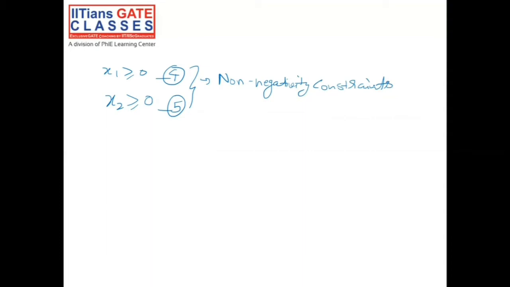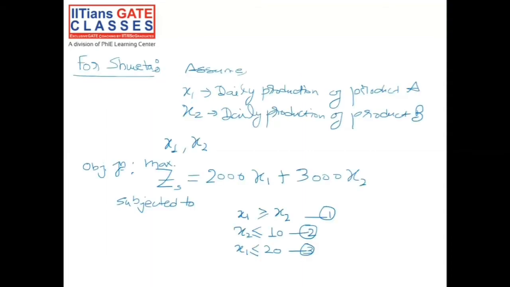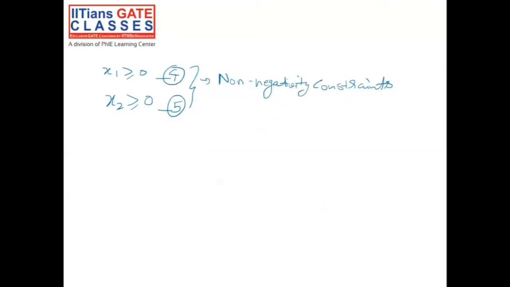So how are we going to solve this particular problem? We are going to solve this by plotting these constraints on the x1 and x2 axes and see how this works out.